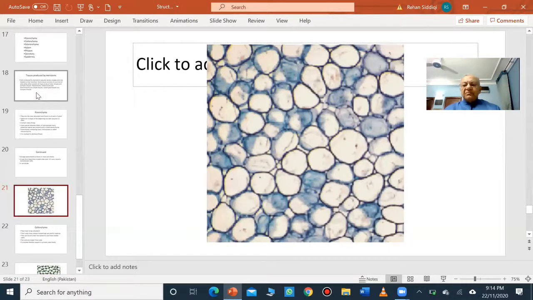This is in the roots of a plant, and these store starch. You have seen a section of potato, and they are made up of parenchyma cells, and you have seen that they have a lot of starch grains. They are not shown in this diagram, but when you put iodine, you find that they turn blue because of the presence of starch.